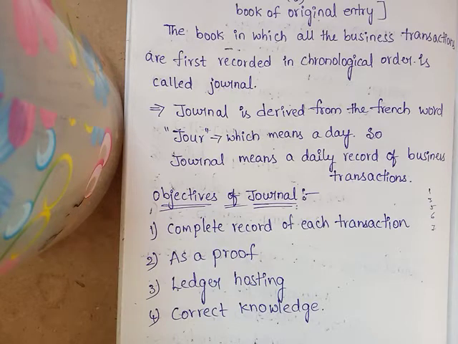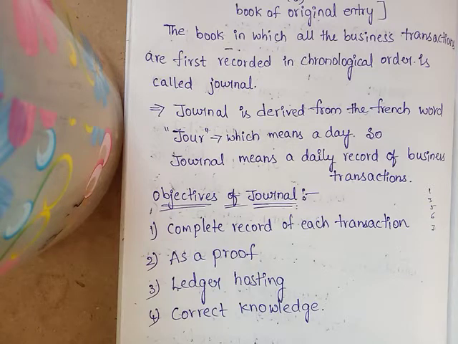At the end we do not remember those entries, so for future use we have to write the narration. So, purchases of some goods at these prices, or sold goods to this person on credit or on cash, whatever it is, we have to write a brief explanation.